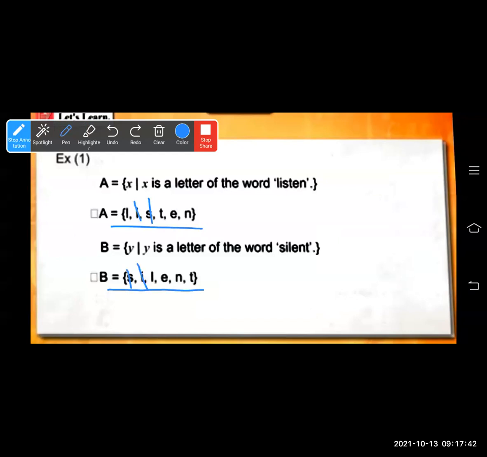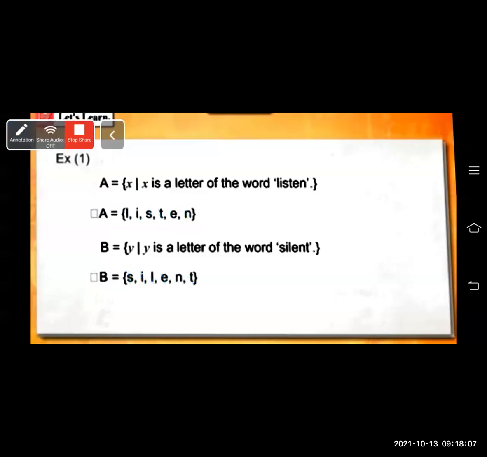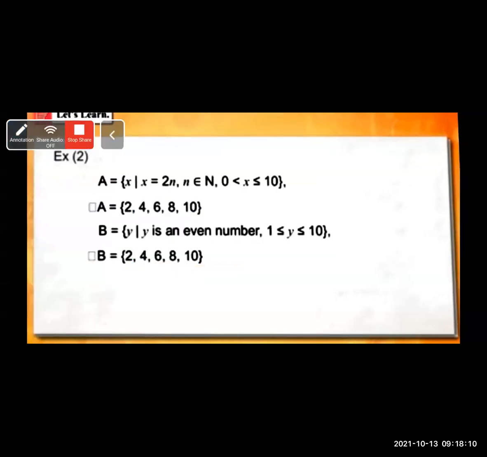I, L, E, N, T. So all the letters are the same, though the elements of set A and set B are not in the same order, but all the elements are identical. So as set A has every element of set B in it and every element of set B is in set A, they are equal sets. This way you have to write. Let's see one more example.